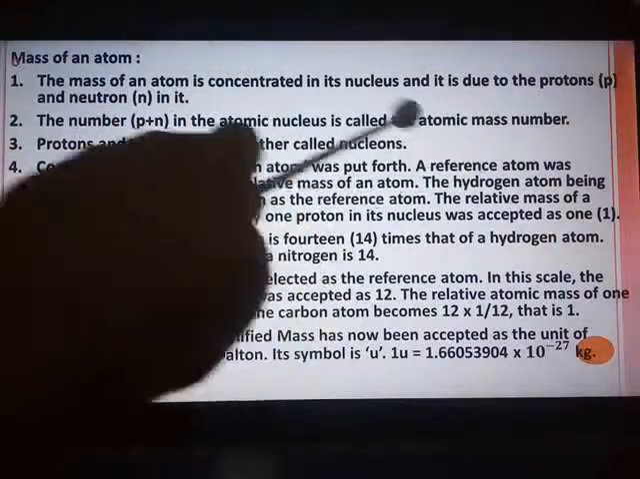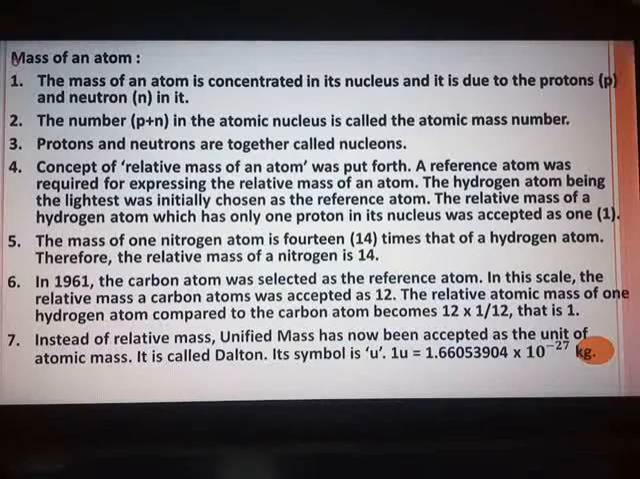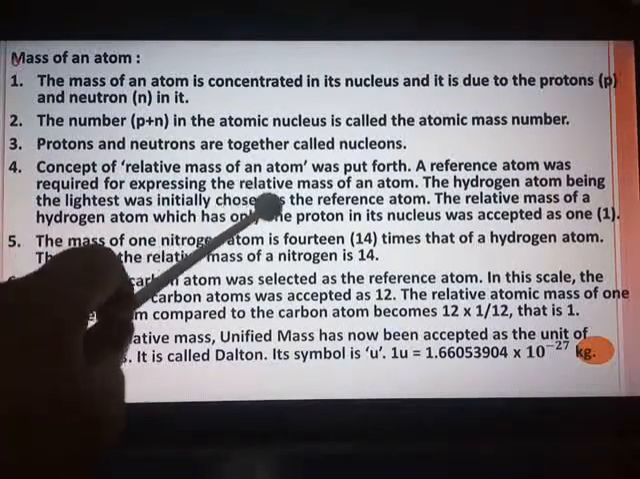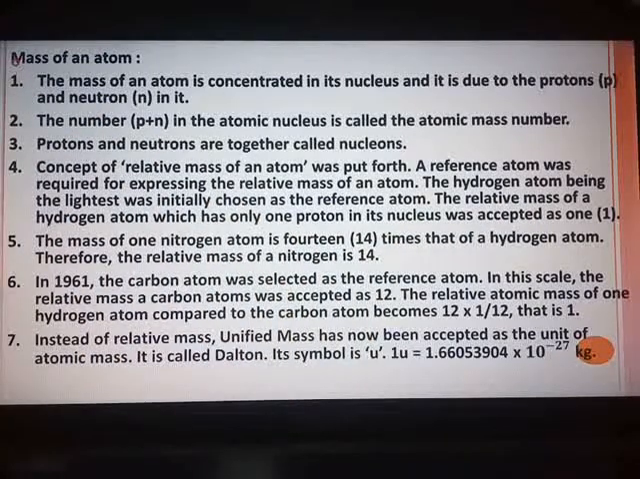Here, a reference atom was required for expressing the relative mass of an atom, and wholeheartedly they all came together and selected the hydrogen atom as the reference atom. Now why hydrogen only was selected? Because it was the lightest. Hydrogen is the lightest element. So the hydrogen atom being the lightest, it was initially chosen as the reference atom. And the relative mass of a hydrogen atom, which has only one proton in its nucleus, was accepted as 1.